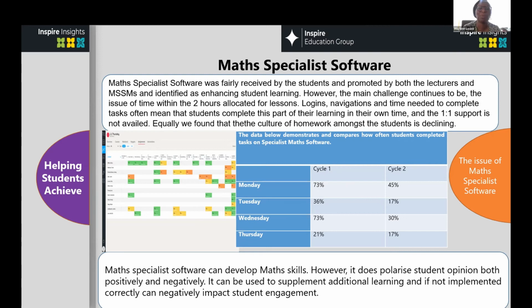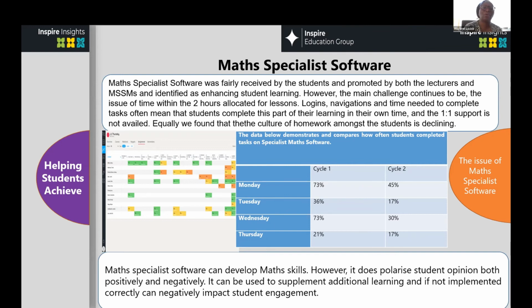So really there needs perhaps to be ways of looking how to have that smooth transition from we're doing this task and then let's now go onto our computers and log in and start navigating. So there's more time needed to do this. Task often meant the students complete this task. So sometimes because of loss of time, it meant that they needed to do the rest of learning in their own time and not get that one-to-one support.